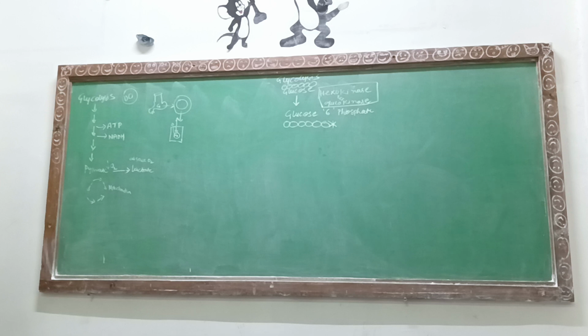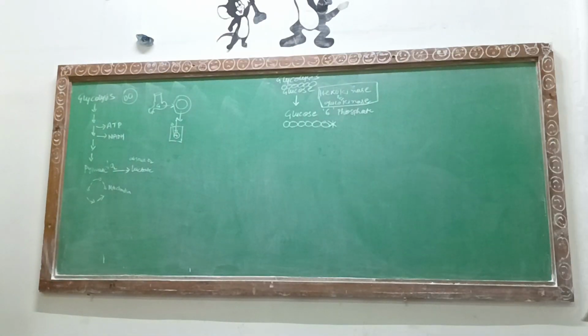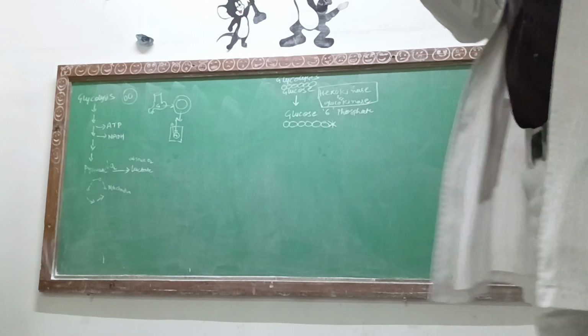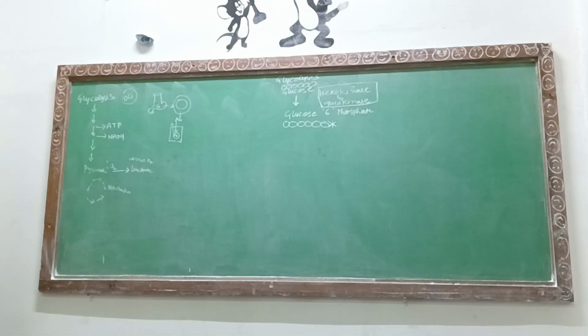Now, what is the difference between hexokinase and glucokinase? The question arises. Though both enzymes are responsible for the glycolysis cycle, hexokinase is abundantly present in the tissues, whereas glucokinase is present only inside your liver. Point 1.